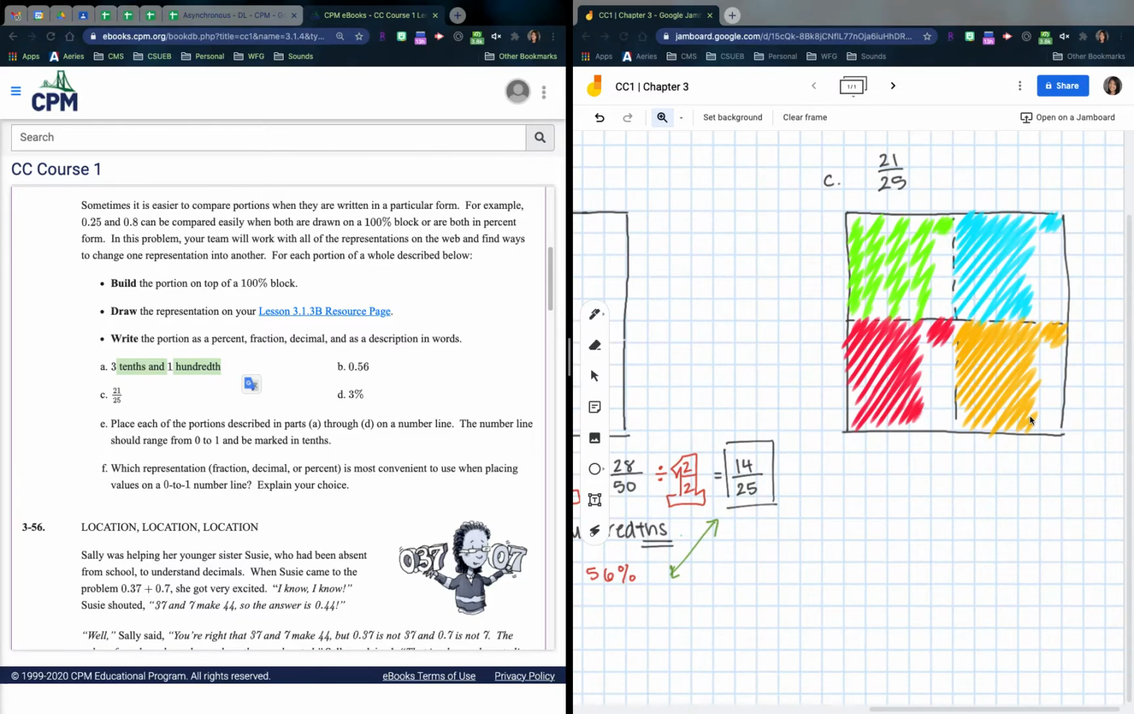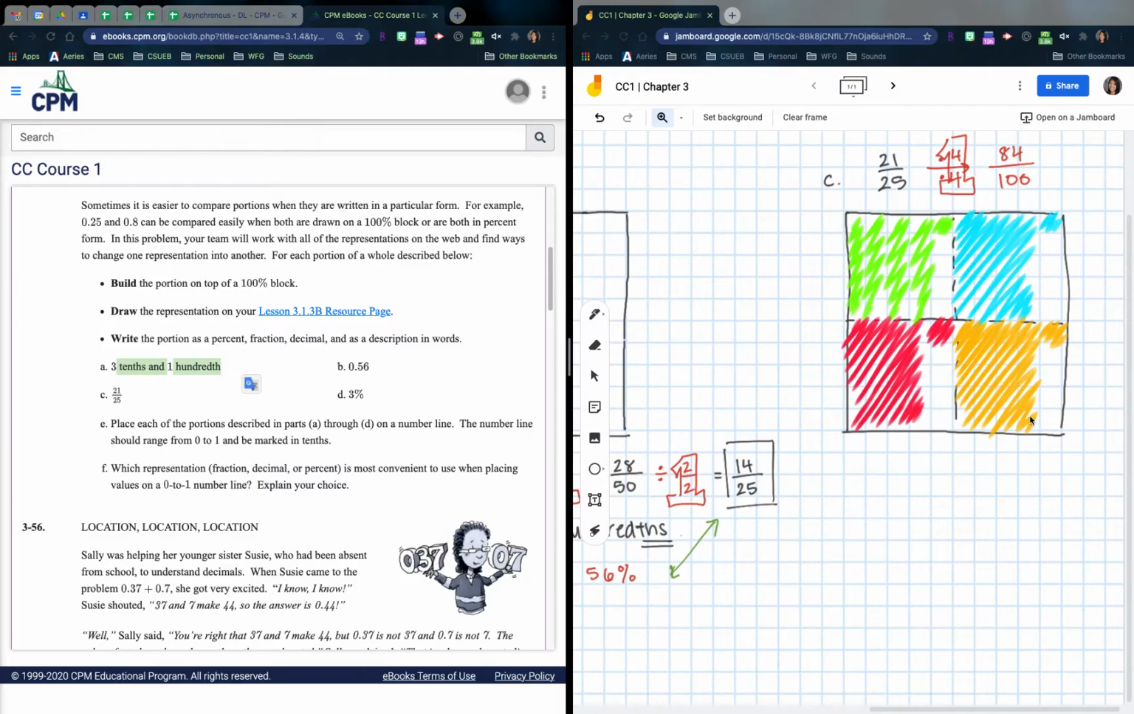The other way you can do this is if I need this to be out of 100, then I think, how do I go from 25 to 100? I multiply it by 4. Whatever I do to my denominator, I have to do to my numerator, and oh, look, another giant 1. So 21 times 4 will give me 84, and hopefully, if you count your shaded blocks, that's also 84. Okay, so that's that part.